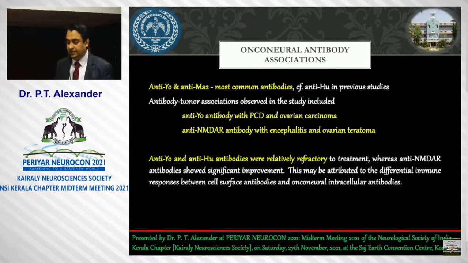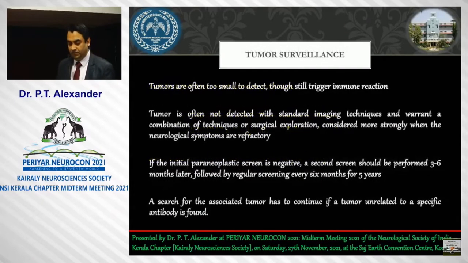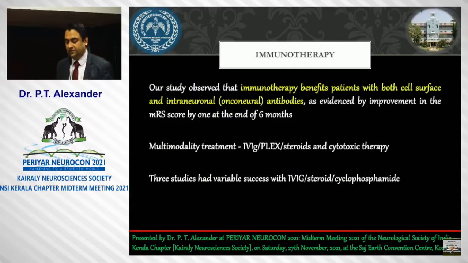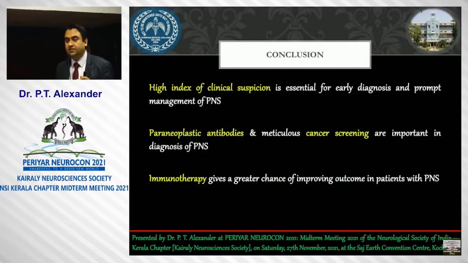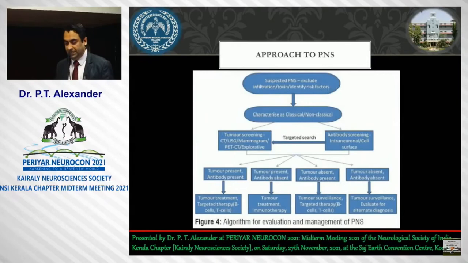The associations with the diseases were: anti-Yo with PCD and ovarian cancer, and anti-NMDA antibody with autoimmune encephalitis and ovarian teratoma. Anti-Yo and anti-Hu were relatively refractory compared to anti-NMDAR, which responded better to treatment. Immunotherapy benefits patients with both cell surface and intraneuronal antibodies was the conclusion in our study. To conclude, a high index of clinical suspicion is very important to catch PNS. Paraneoplastic antibodies and cancer screening are important for the diagnosis, and immunotherapy will almost certainly improve the patient.